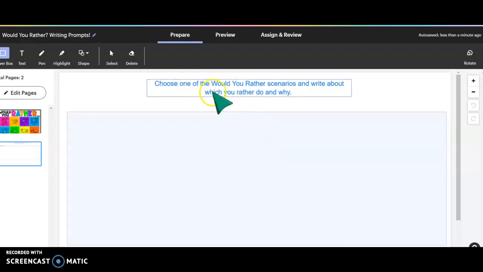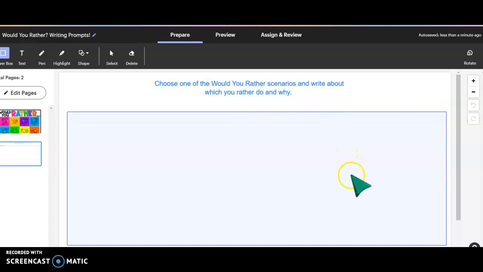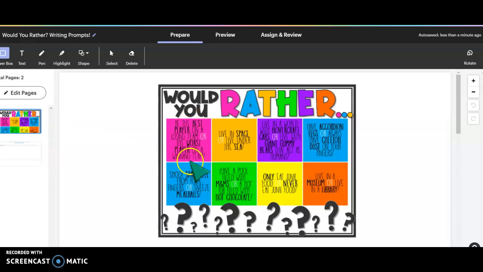So again, if you forget, the directions are right here. Choose one of the would you rather scenarios and write about which you would rather do and why. Guys, I don't want to see one or two sentences, okay? You need to explain to me why you chose that one and why you would rather do whichever scenario, okay? So don't just type one sentence or one word and say that you're done. You need to type at least 2 or 3 complete sentences, okay, based on which of the would you rathers